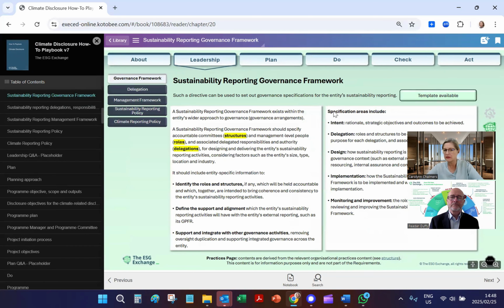If we have a look at one of the governance directives, it's establishing a sustainability reporting governance framework. And it's here that we are enabling the downloads of templates on completion of assessments.